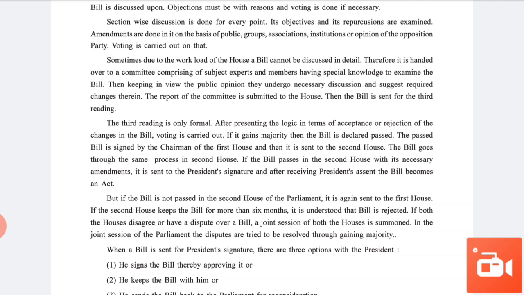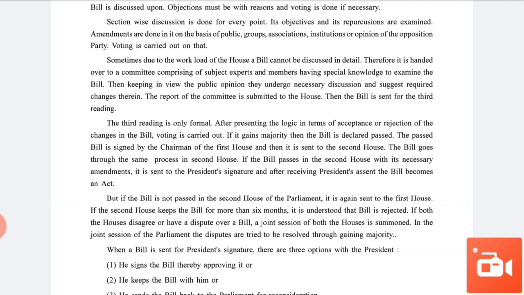not declared passed. The passed bill is signed by the chairman of the first house, then it is sent to the second house. Then the bill goes through the same process in the second house. If the bill passes in the second house with its necessary amendments, it is sent for the president's signature, and after receiving the president's assent, the bill becomes an act. First the bill is sent to the first house, then signed by the chairman of the first house, then it is sent to the second house.